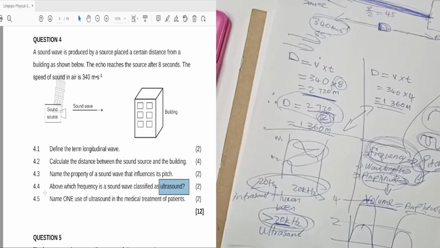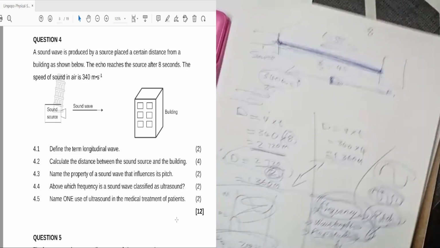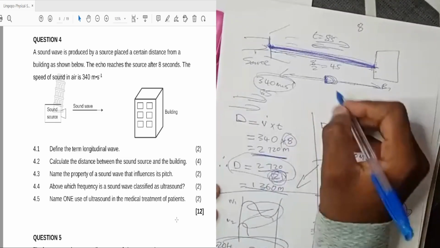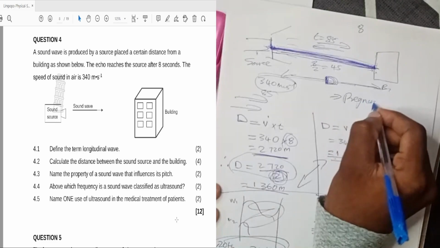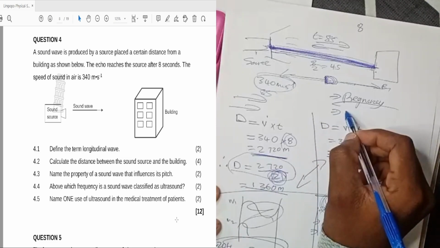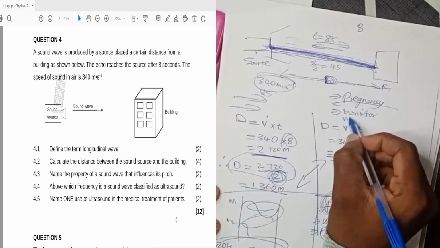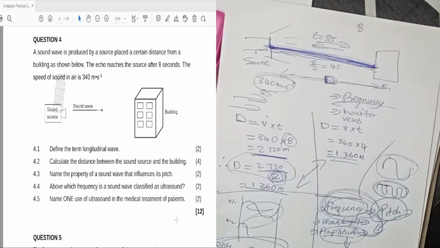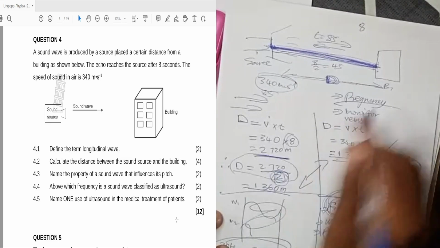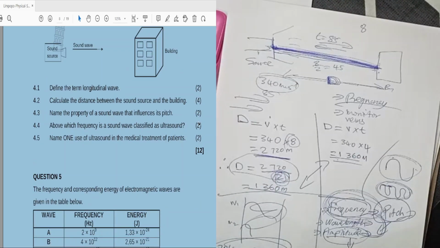4.5, name one use of ultrasound in the medical treatment of patients. We can use ultrasound in pregnancy, when we want to scan the baby to see if the baby is a boy or a girl, for a sonar scan. We can use it to monitor veins, the vascular system, by ultrasound. You need to learn the process of imaging using ultrasound in order to be able to answer this question as well. But I hope you understood that question. We move on to the next one.